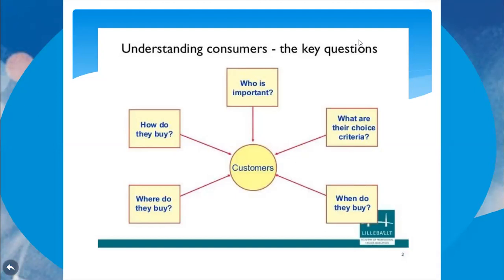Just take an example: children less than 5 years old are not bothered about money, because their parents will buy whatever they ask for. So what is important in this criteria? Attraction, the things which will attract them. And for students, again it's attraction. For working people, what is the choice criteria? Working persons always go for value in the product. If you're paying 200 rupees, is the product worth that?